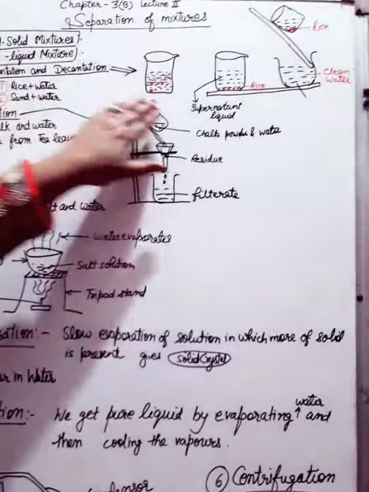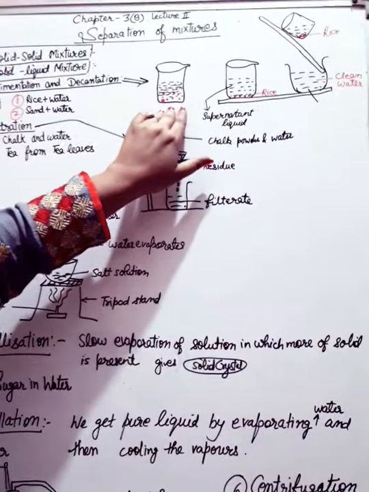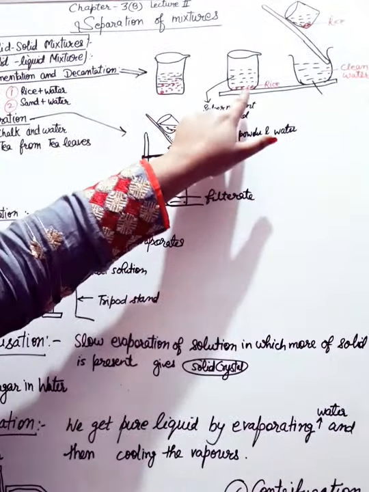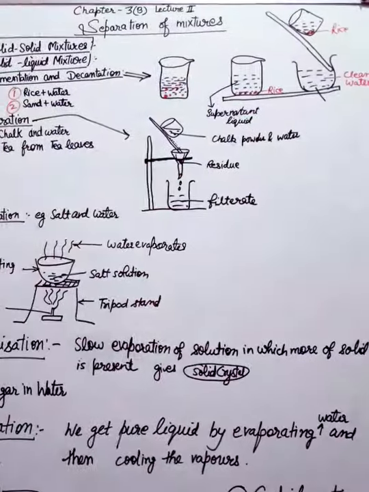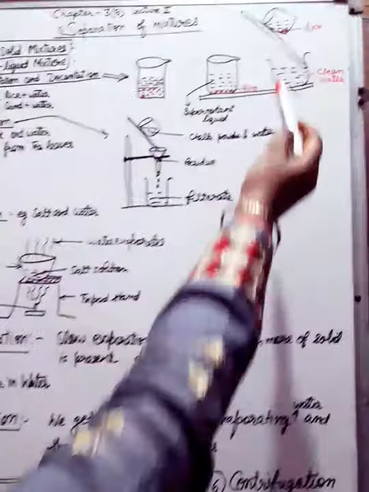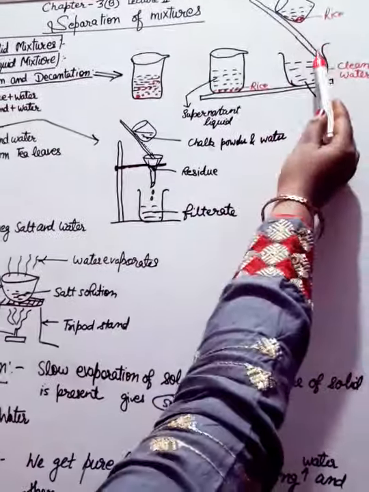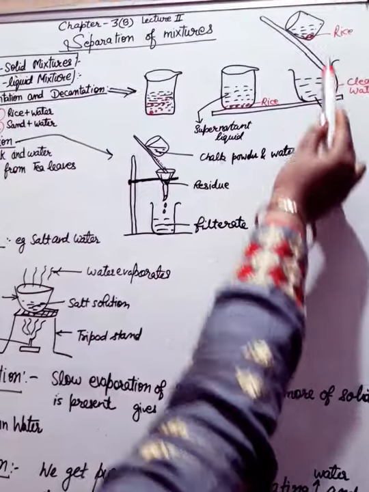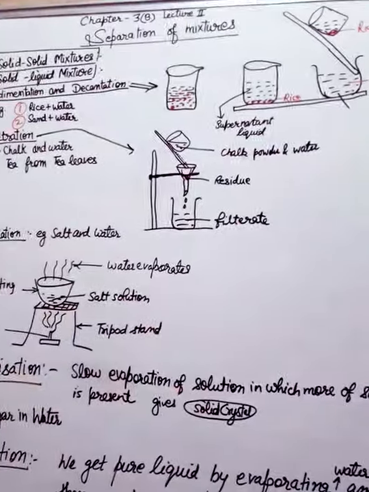For example, with rice and water, the rice will settle down, and in the next step we separate the water by the decantation method. Clean water is separated and the rice is left behind.